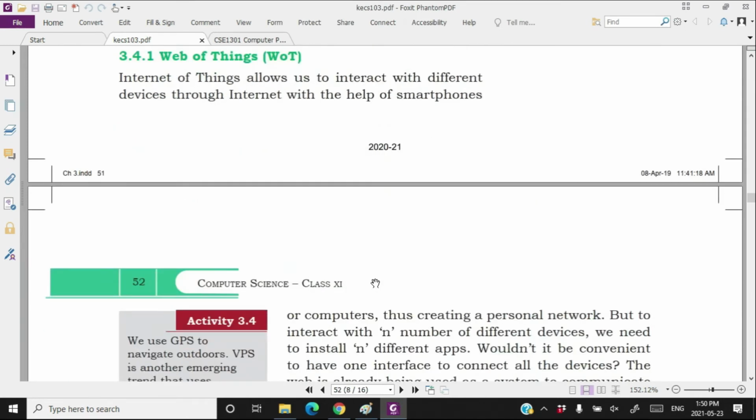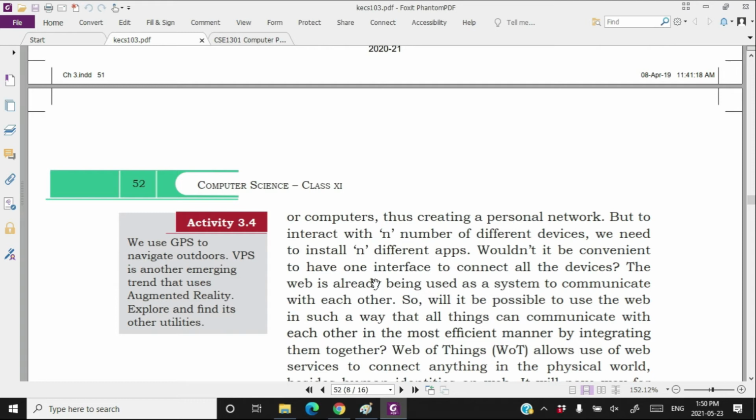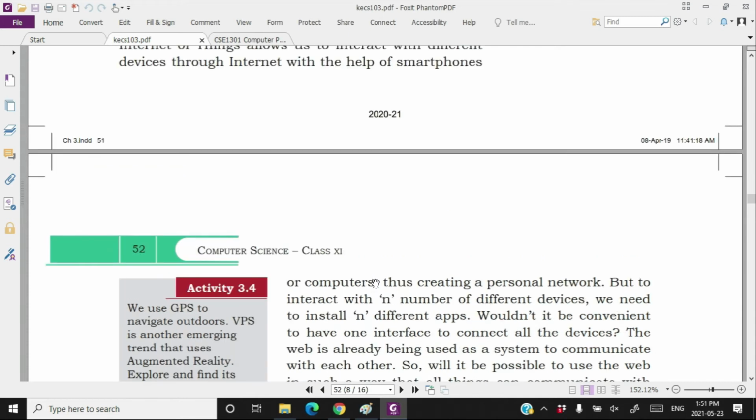There should be a protocol. What I mean is, I don't want these devices to communicate over different apps. Okay, you just bought an AC and you have installed an app for that AC. You bought a refrigerator and you have to install an app for that refrigerator. This is not a good thing. If you have n number of different devices, we don't want to install n number of apps in your smartphone in order to control them.